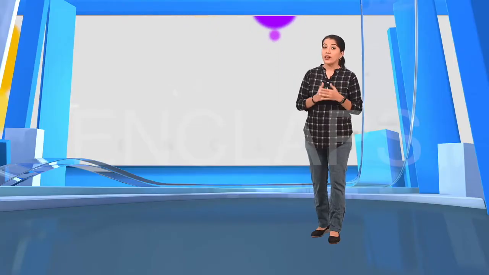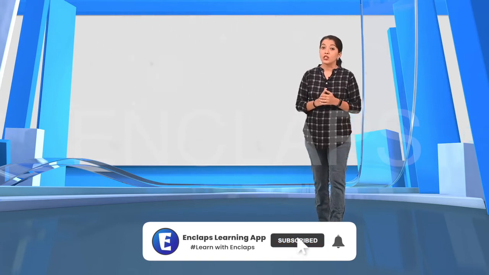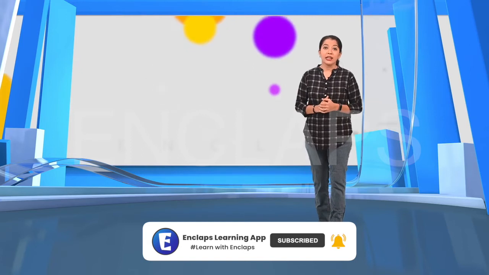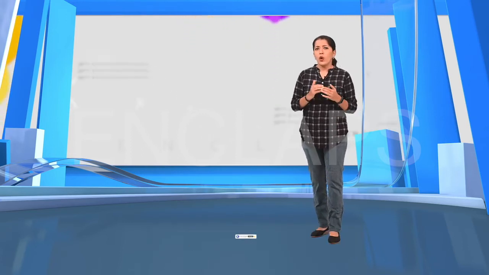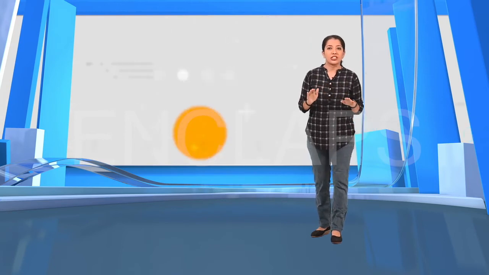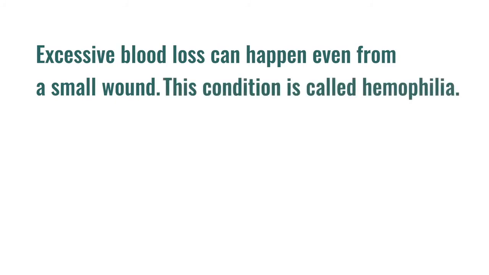Now, let's see what are the specificities of hemophilia. Blood clotting is one of the main causes, which is actually taken place by the plasma. What happens if the genes that control the production of such proteins become defective? Excessive blood loss can happen even in a small wound, and this condition is called hemophilia.